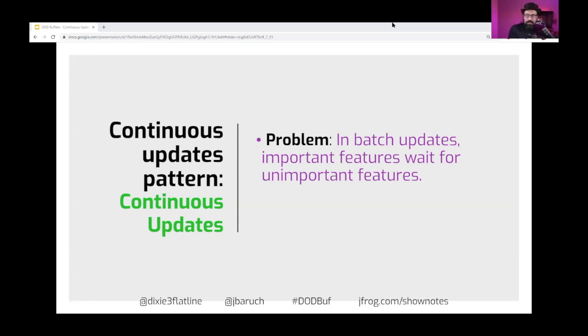The problem is that when you do updates in batches, important features wait for non-important features, regardless of what is important for you or another user. We have preferences, and the way to go around it is just don't wait. Implement what we call continuous updates. When you have a bug fix, ship it. When you have a release, ship it. Just constantly ship it frequently and often, and this is continuous updates.